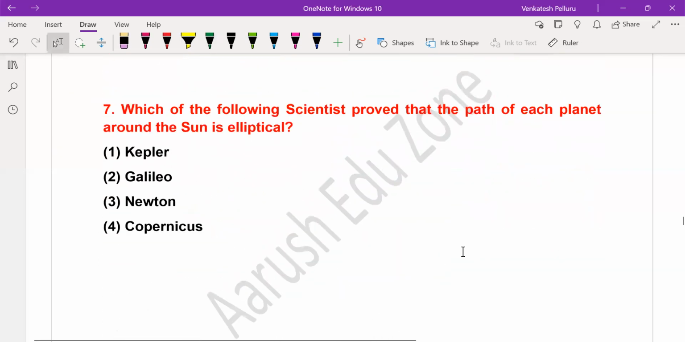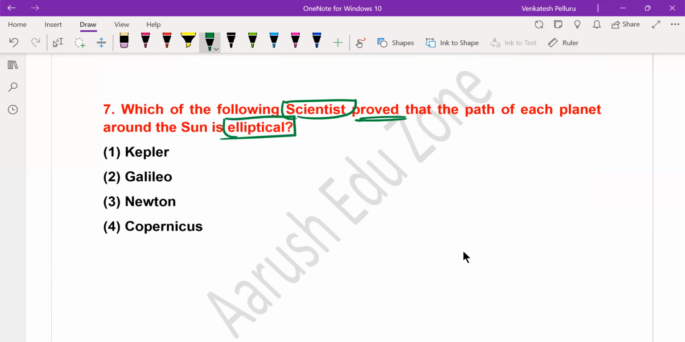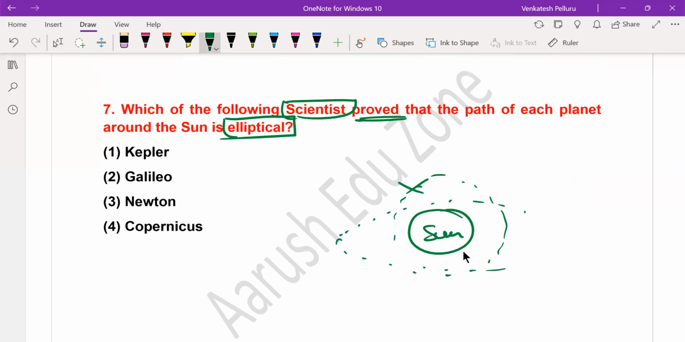Then, which of the following scientists? Who among the following is a scientist who has proved that the path of each planet around the sun is elliptical? Earlier, the majority of the scientists thought that the planets revolving around the sun were revolving in circular orbits. But later it has been proved that planets are not revolving in circular orbits. Planets are revolving around the sun in elliptical orbits.